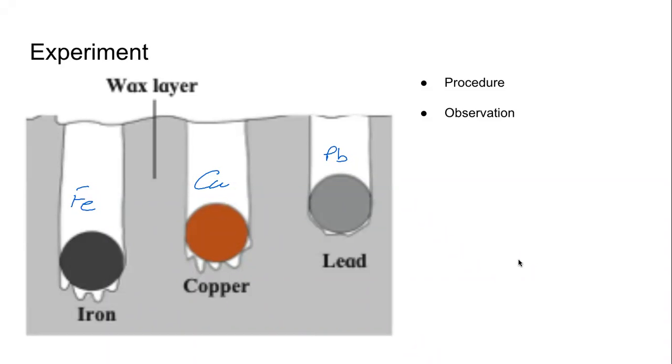Essentially, we heated the balls to the same temperature of 100 degrees Celsius. Then we took the balls and kept them on wax. What we are seeing is the amount of melting that each of these balls causes is different. If the amount of melting was the same, then all the balls would have gone down to the same height. It is different. This is our observation.